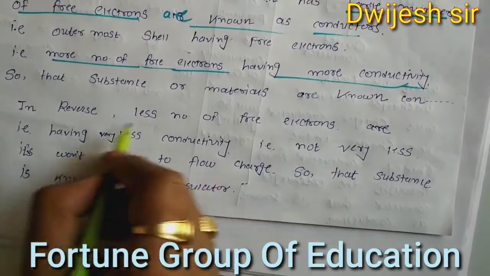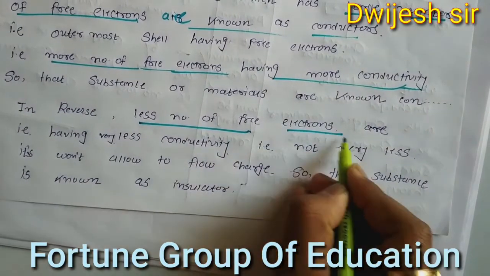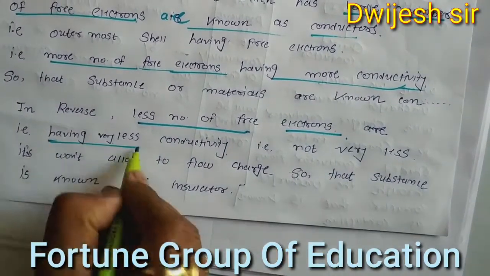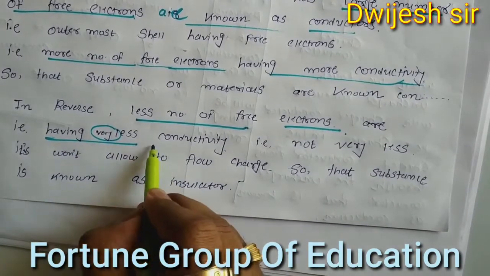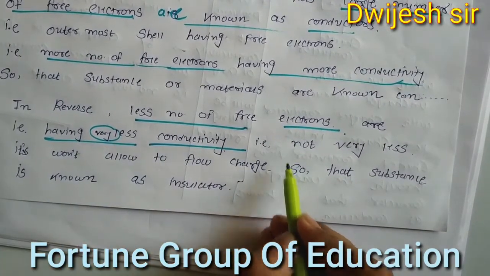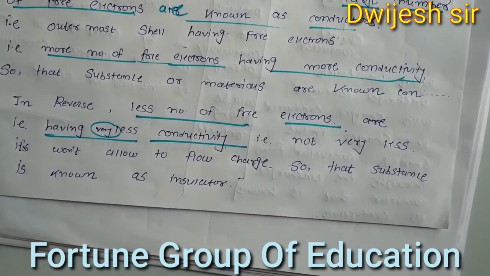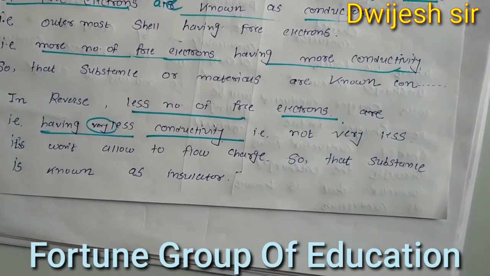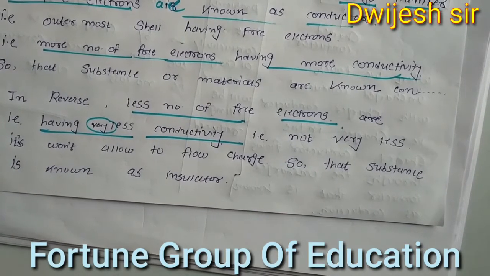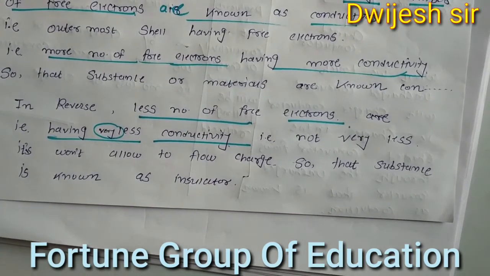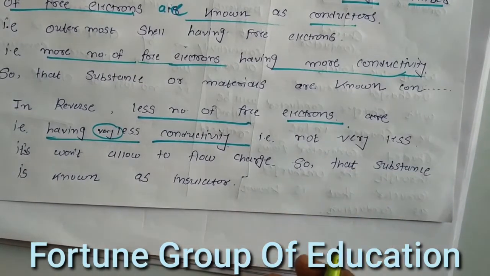In reverse, a substance with very few free electrons has very low conductivity. It won't allow the flow of charge, electric current or electrons. So these substances are known as insulators or bad conductors.